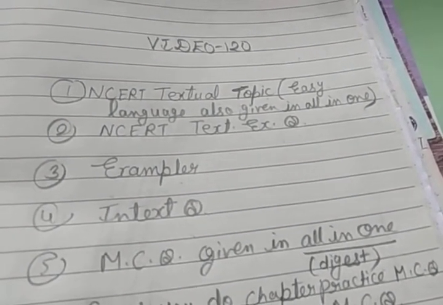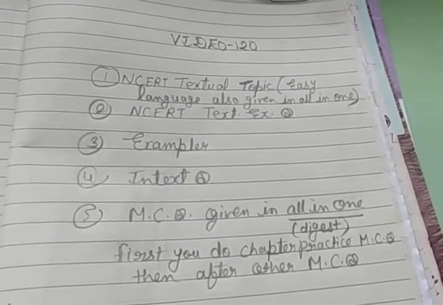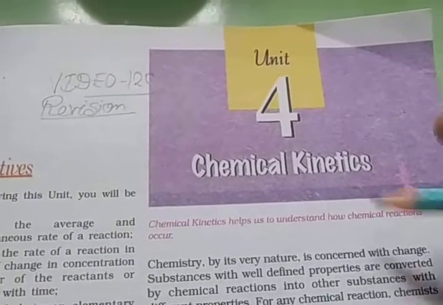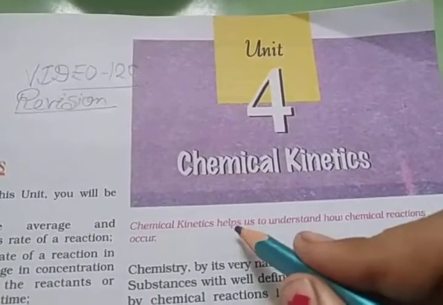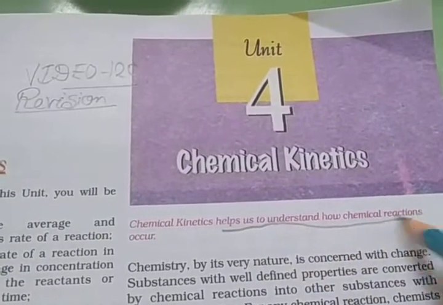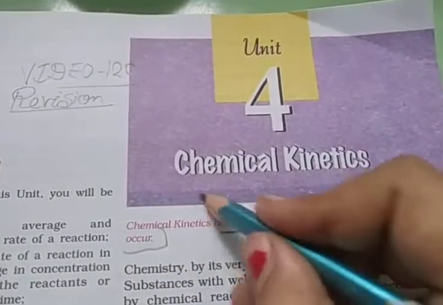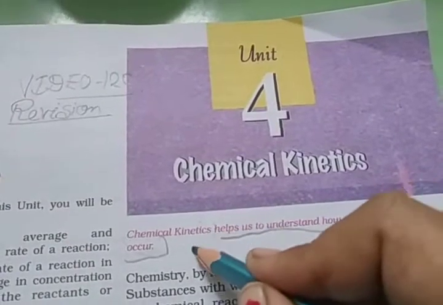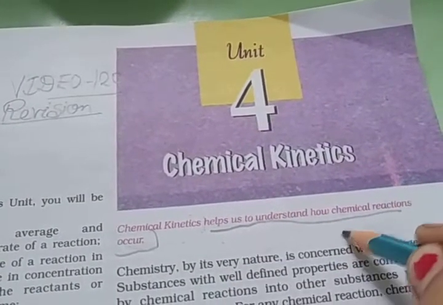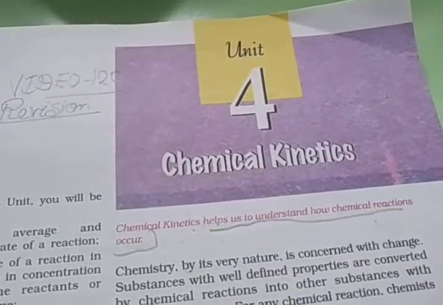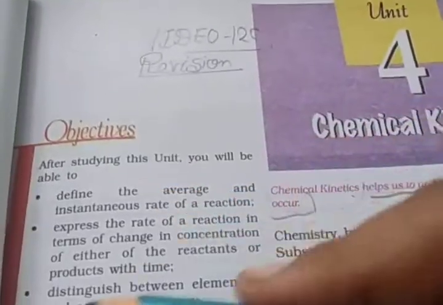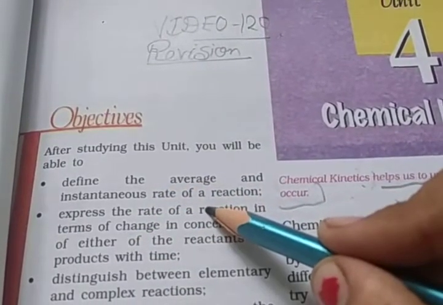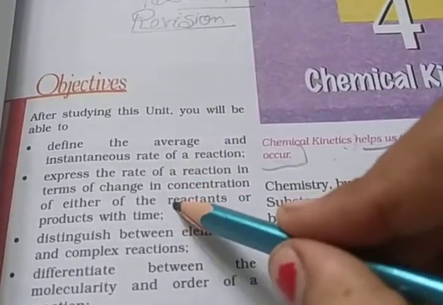First I start revision of chapter number 4, chemical kinetics. What is chemical kinetics? Chemical kinetics helps us to understand how a chemical reaction occurs. So this main field is chemical kinetics, in which we have to study how a chemical reaction occurs.